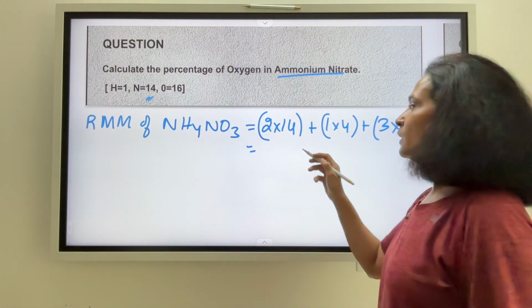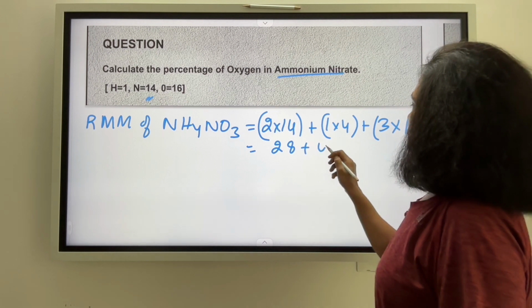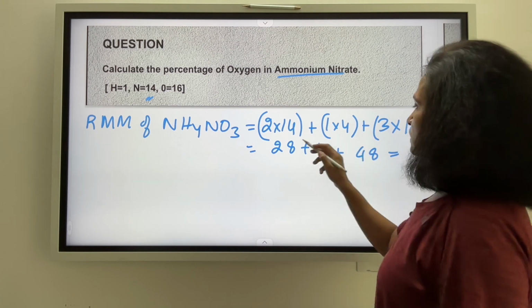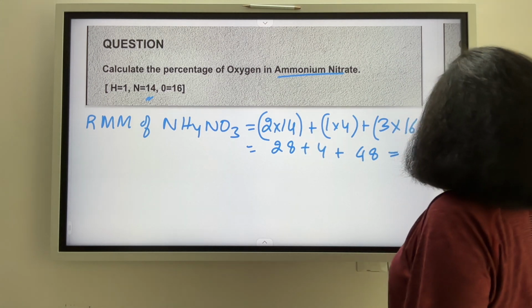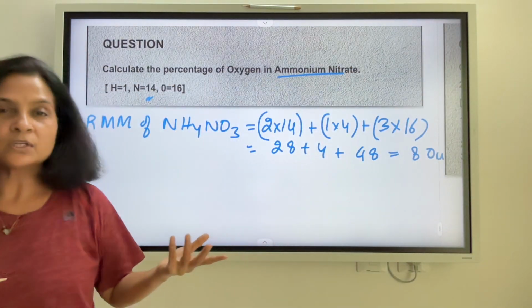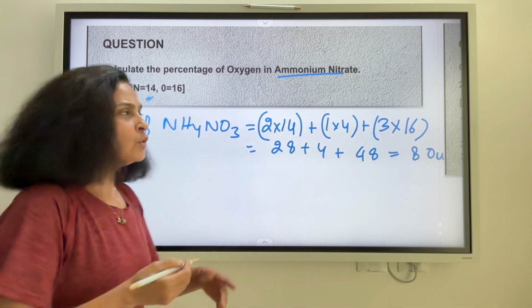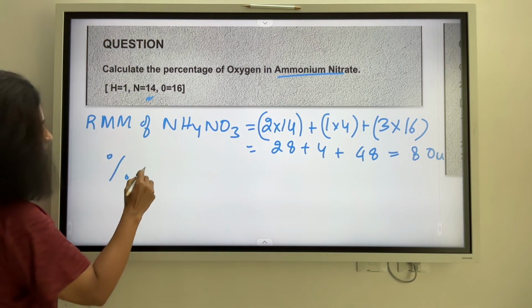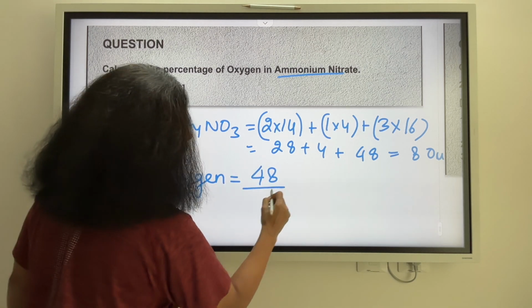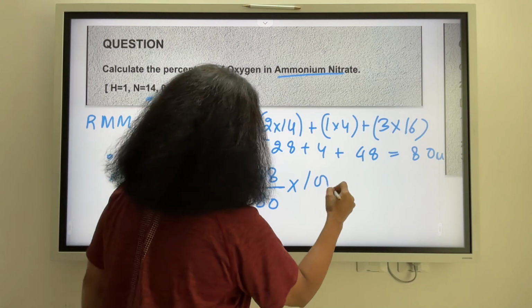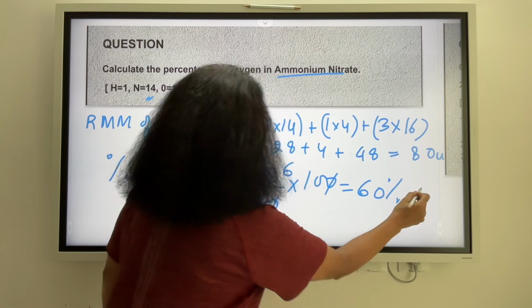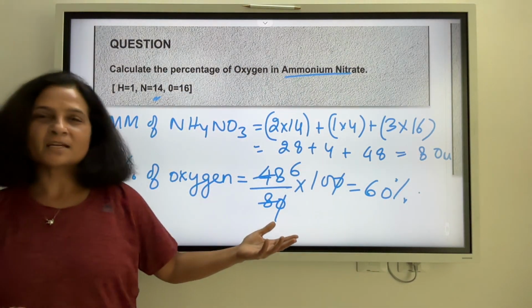Let us add it up. 14 2s are 28 plus 4 plus 48. 8 plus 8 16 and 4 20, 0, 2. So we have 80. This is the relative molecular mass. We can write it as gram molecular mass being 80 grams. And so what is the percentage of oxygen here? Equal to 48 out of 80 into 100. 6 fives are 30, so it is 60% oxygen in ammonium nitrate.